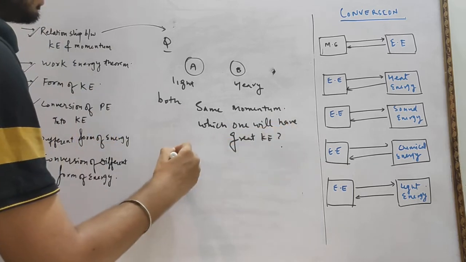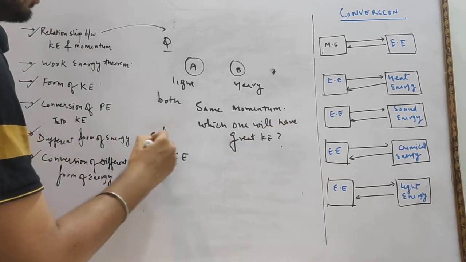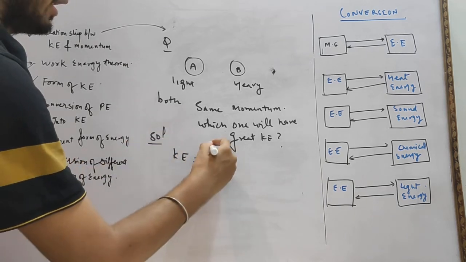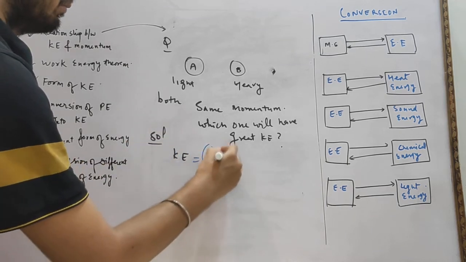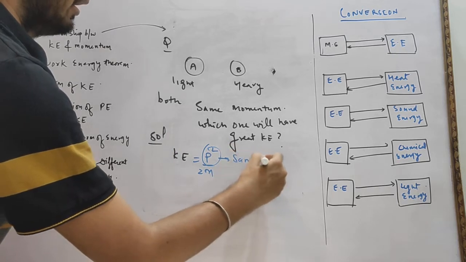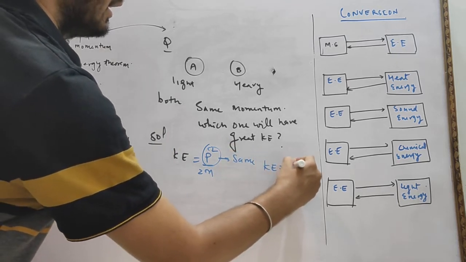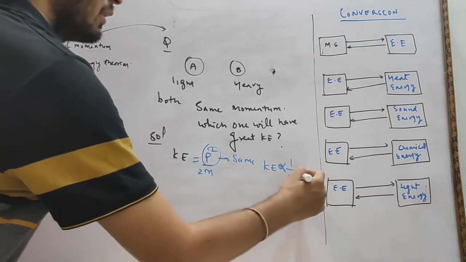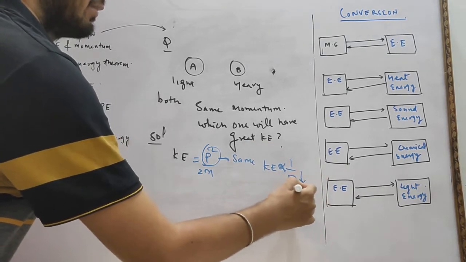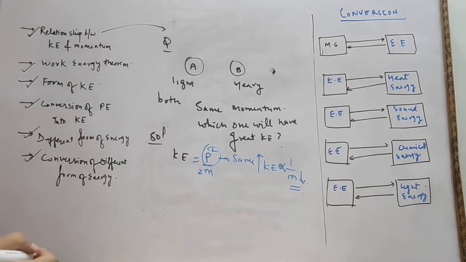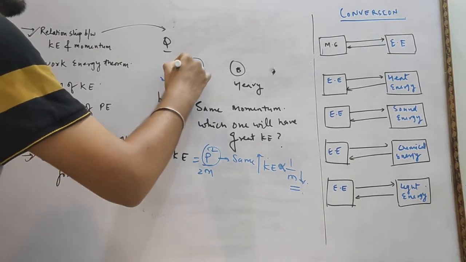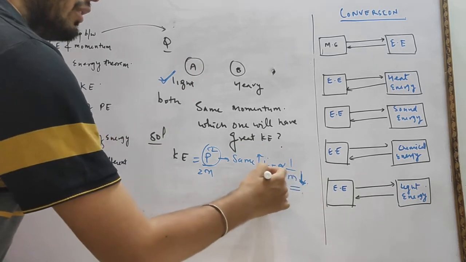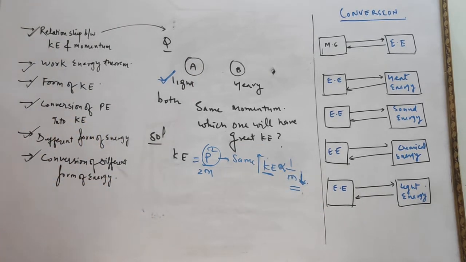We know that kinetic energy equal to P square upon 2m. The momentum for both bodies is the same. So here kinetic energy is inversely proportional to m. The body having less mass will have the greater kinetic energy. So according to our question, the lighter body will have the greater kinetic energy, because it has less mass.